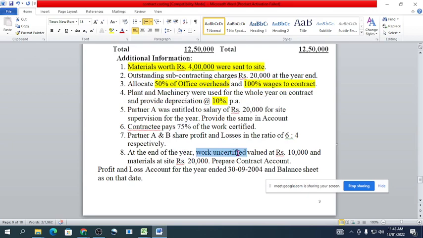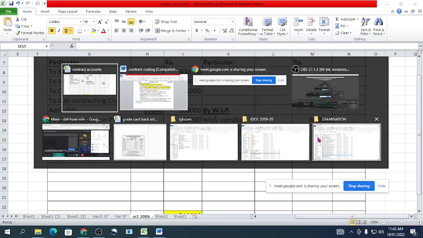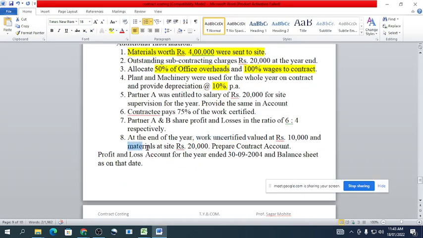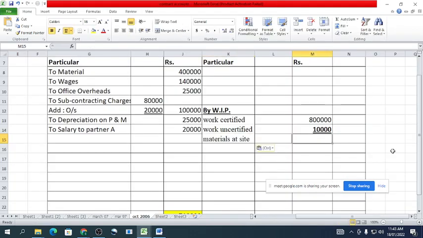Work uncertified is 10,000 rupees, and material at site is rupees 20,000.